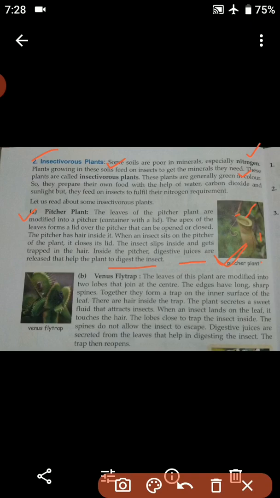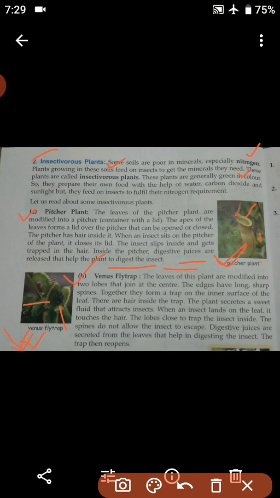Now moving on to the next one, that is the Venus flytrap. The leaves of this plant are modified into two lobes that join at the center. Here in the image you can see two lobes, this one is one and this one is the other.